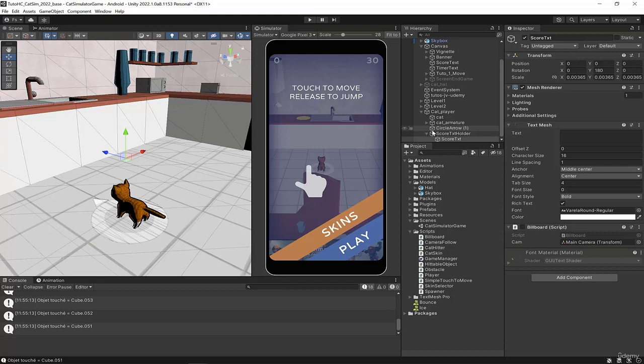Okay, we'll stop here for this video. So we've seen how to calculate the main score, plus how to display the number of points you earn per impact each time you touch an object. Now the player has a very precise idea of what is happening to his score, although you can totally improve the visuals. As I said, a little punch scale on the score that appears on the character could be nice.